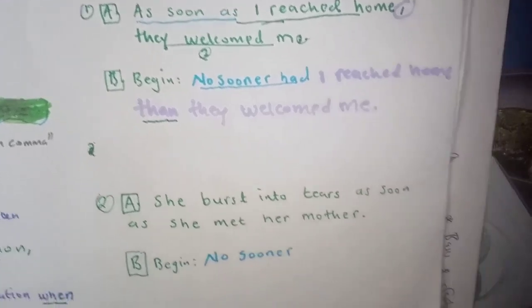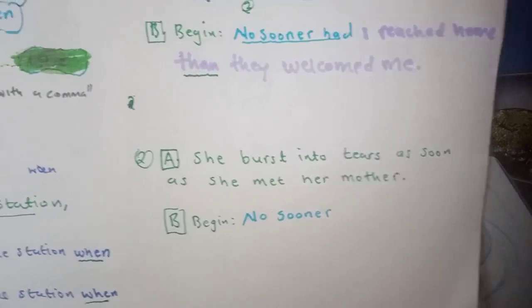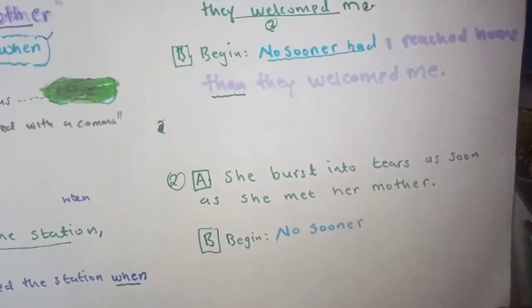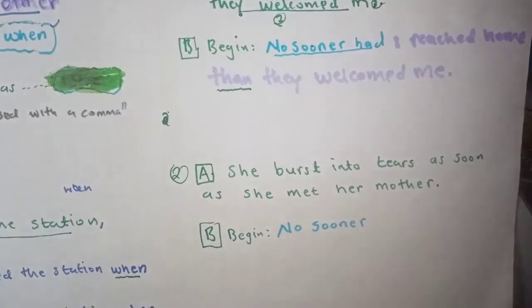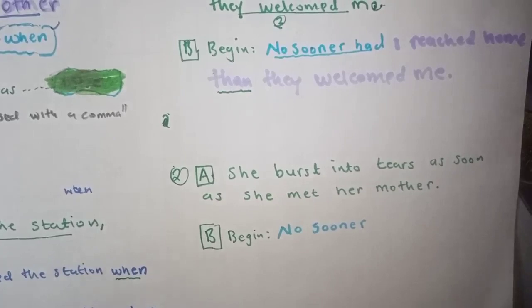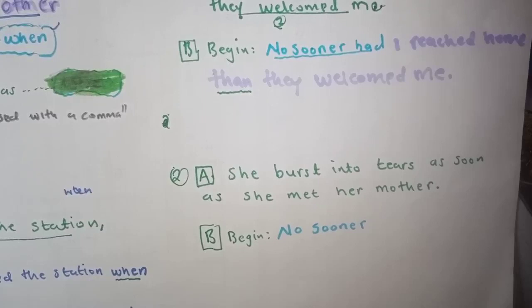Okay, let's look at another example. In this example we have she burst into tears as soon as she met her mother. Okay, so let's look at which one is the first event here and which one is the second event. That's the first thing to do: notice which one is the first event and which one is the second event. Which one happened first?